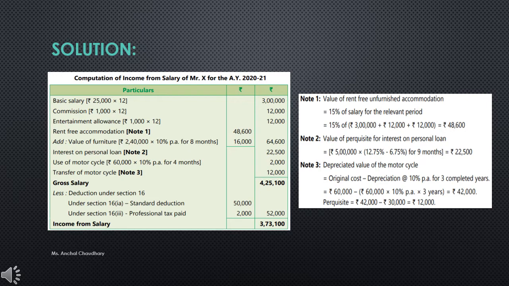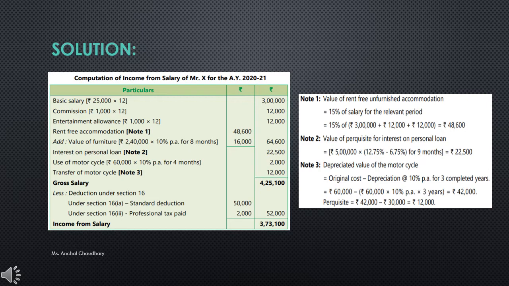Also, the depreciation for 4 months for using that motorcycle will be calculated on the basic value, that is 60,000, for 4 months, from May to August. So the 4 months' depreciation will be 2,000. After calculating all these things, you will get the gross salary.